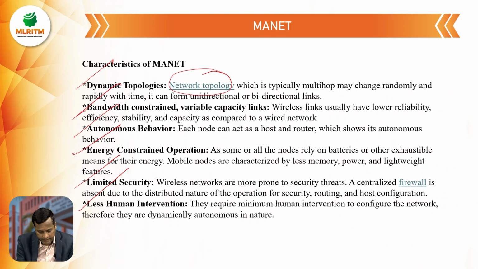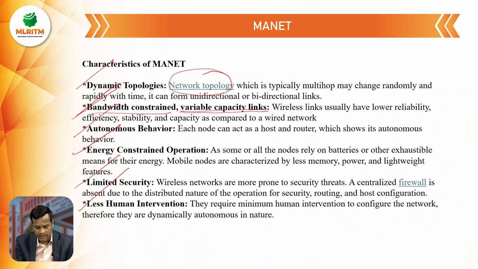Next, the second characteristic, that is bandwidth constraint, or we can say variable capacity link. Wireless links usually have lower reliability, efficiency, stability, and capacity as compared to a wired network.